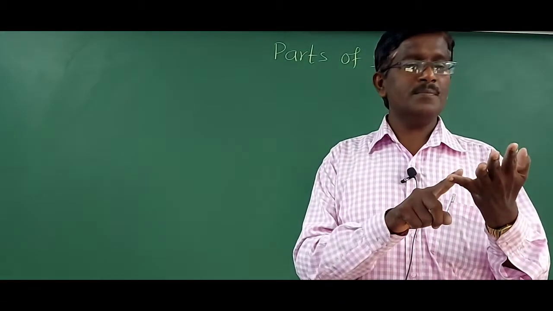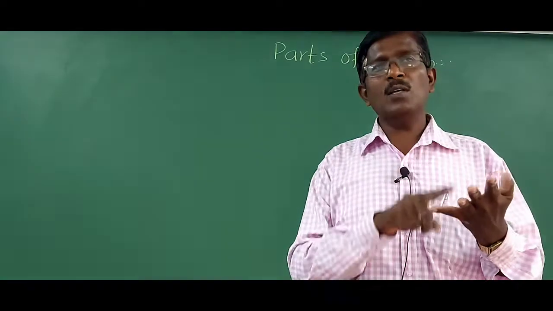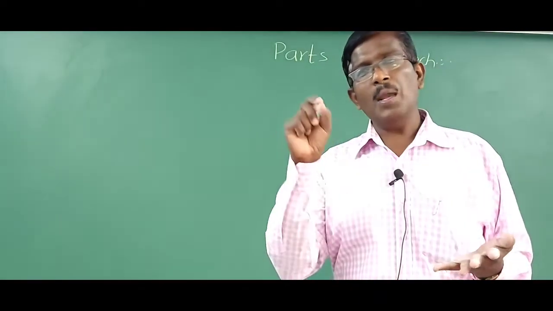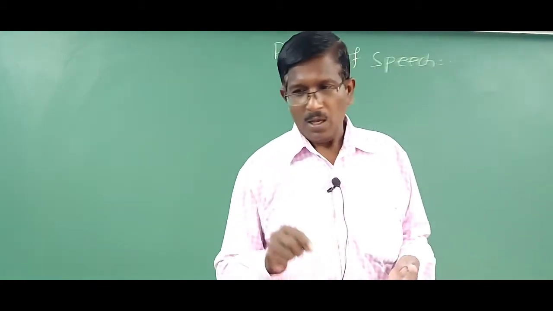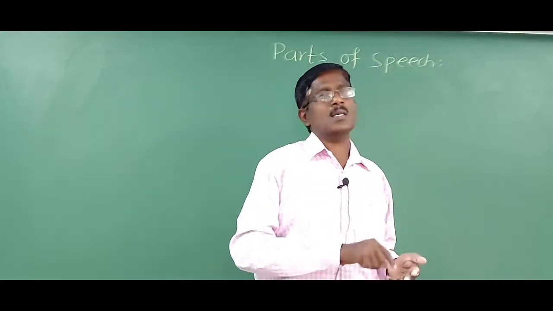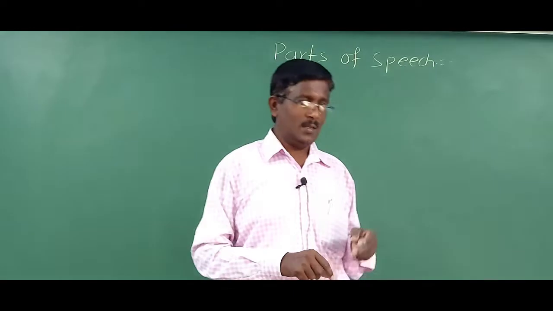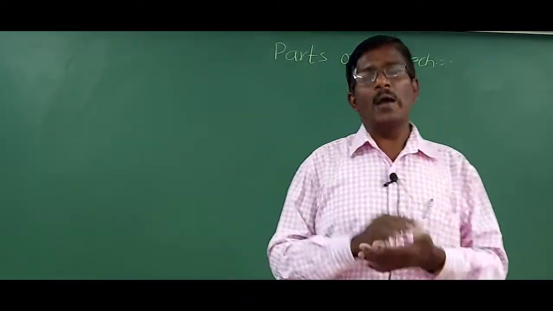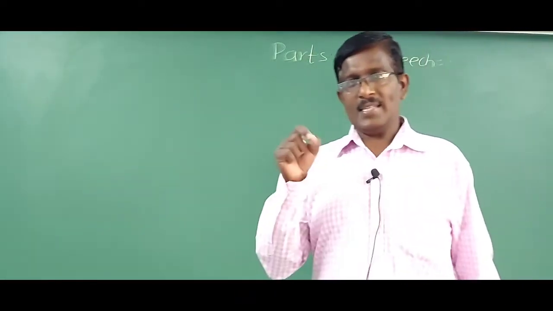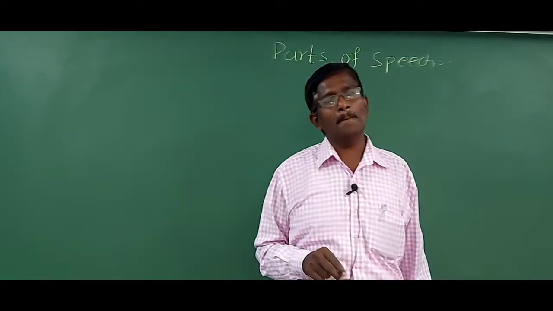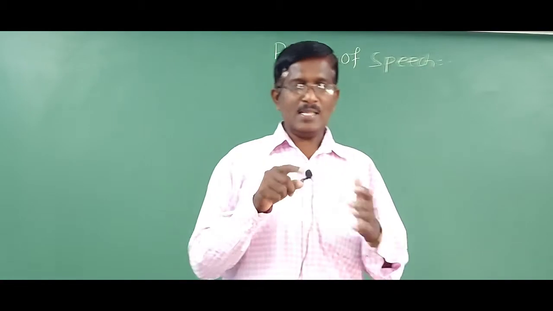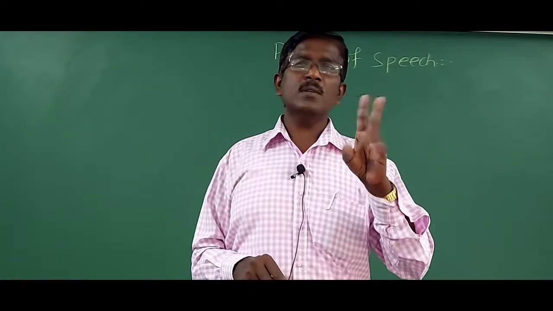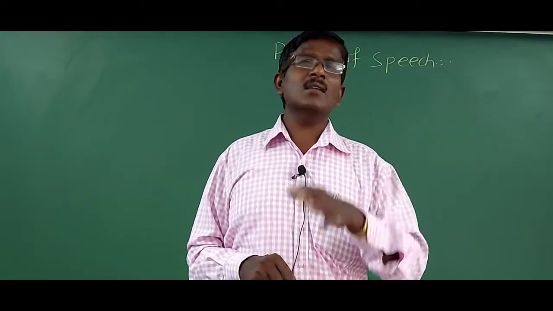That is noun. Noun is a naming word of a person, place or thing. What is noun? A noun is a naming word of a person, place or thing. For example, when I say Rahul is a good boy, in this sentence how many nouns are there? Rahul is a good boy. In this sentence there are 2 nouns, that is Rahul and boy.